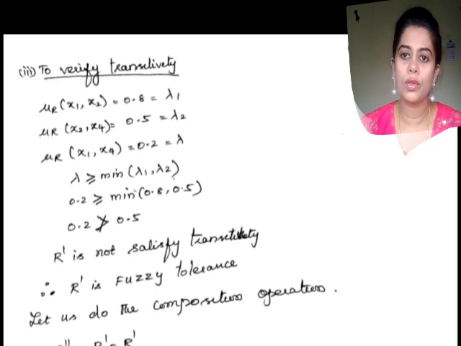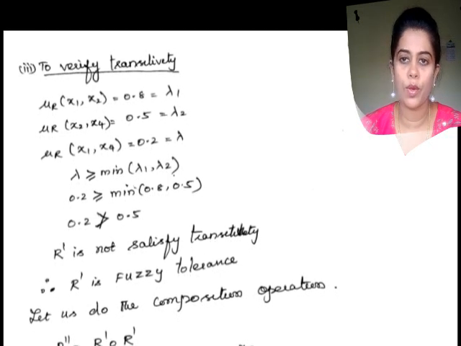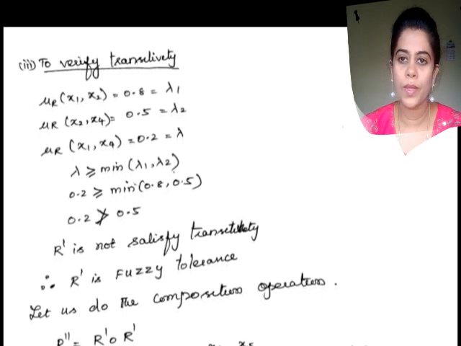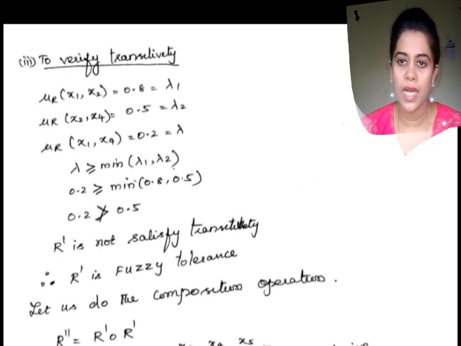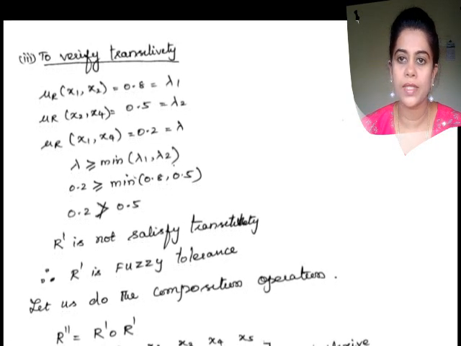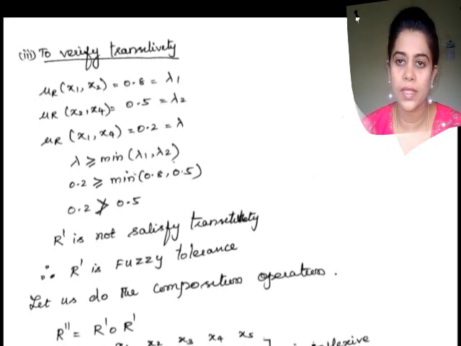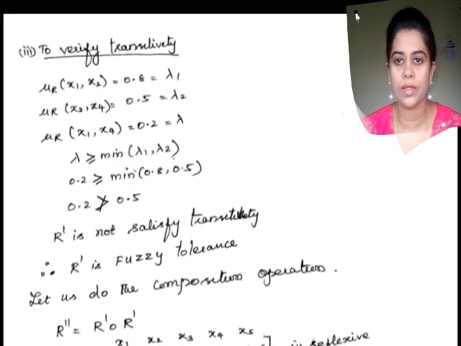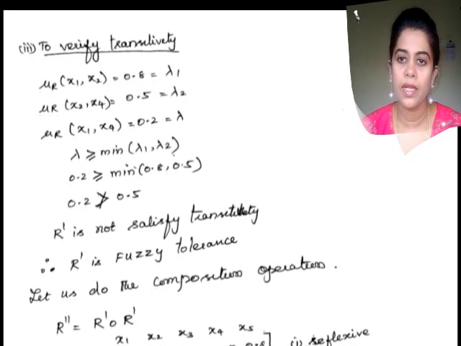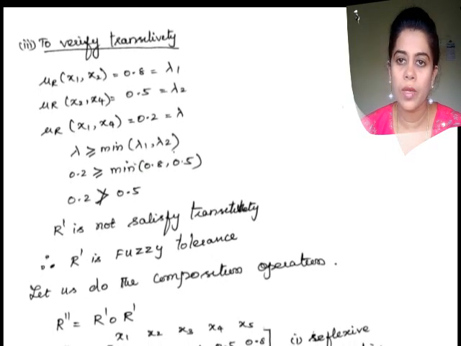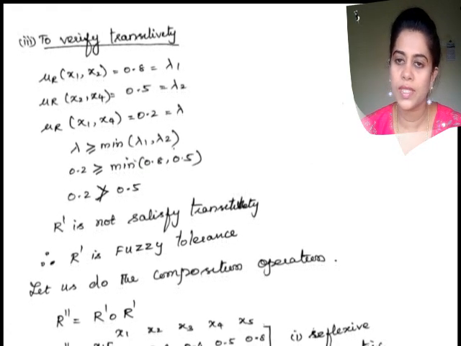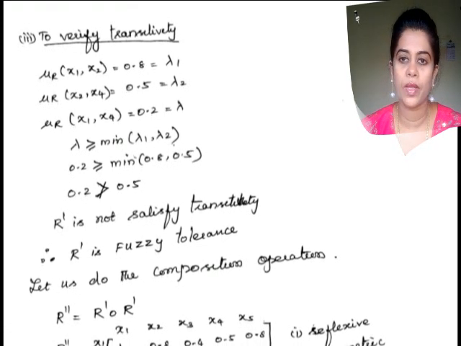Then I move on to the symmetric property. The symmetric property says that if the transpose of the matrix gives the same matrix, then it is symmetric. Checking it, the transpose of the matrix is the same, so it satisfies the symmetric property.